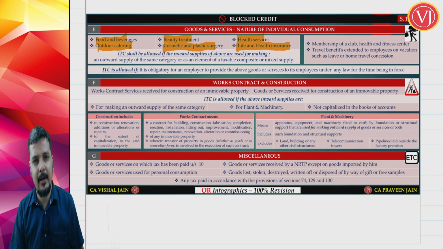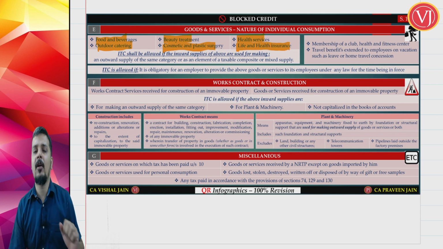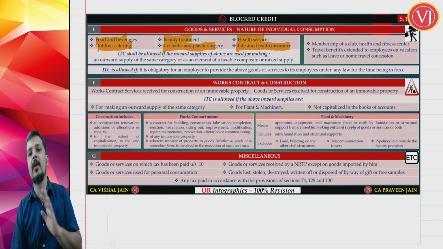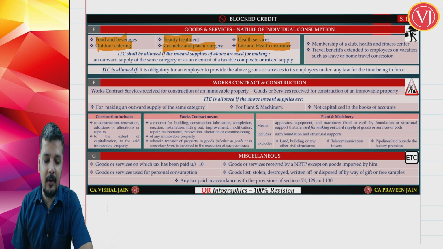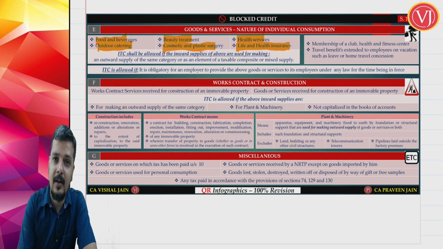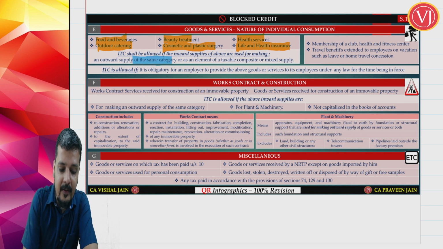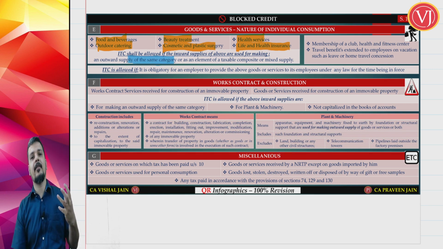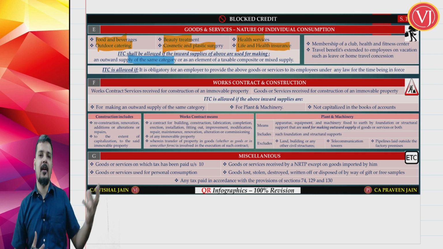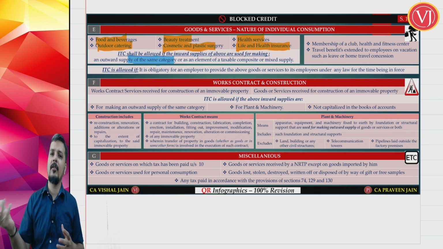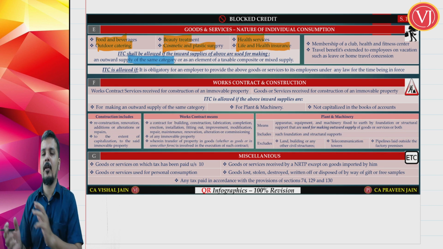What are the services? Food and beverages, outdoor catering, beauty treatment, cosmetic and plastic surgery, health services, life and health insurance. Normally you don't get the credit. There are 2 exceptions for the same. Now when can you get the credit of the same? When you are into the same sector, which means that your inward supply is also food, say food and beverages or outdoor catering or beauty treatment, etc., and your outward supply is also the same as a part of mixed or composite supply, then you can take the credit.